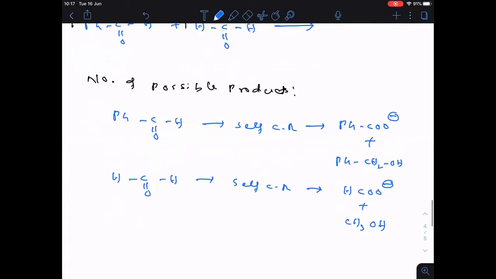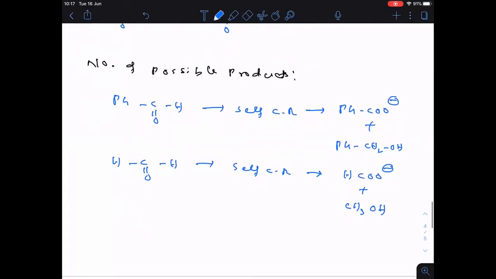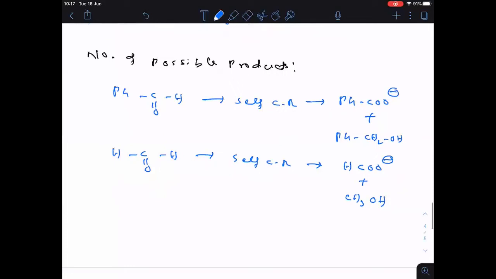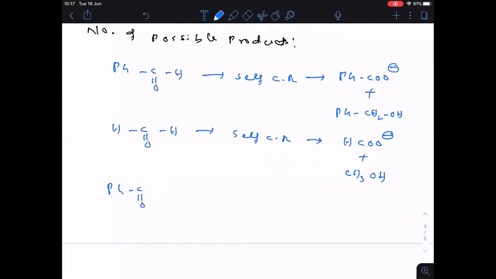Next, one more possibility is the crossed Cannizzaro. So see clearly, PhCHO plus HCHO. Then these two undergo cross Cannizzaro reaction. Is it clear everyone? Then how many products are formed, that we are going to see here. One possibility is this one, HCOO minus plus PhCH2OH. Are you followed everyone?